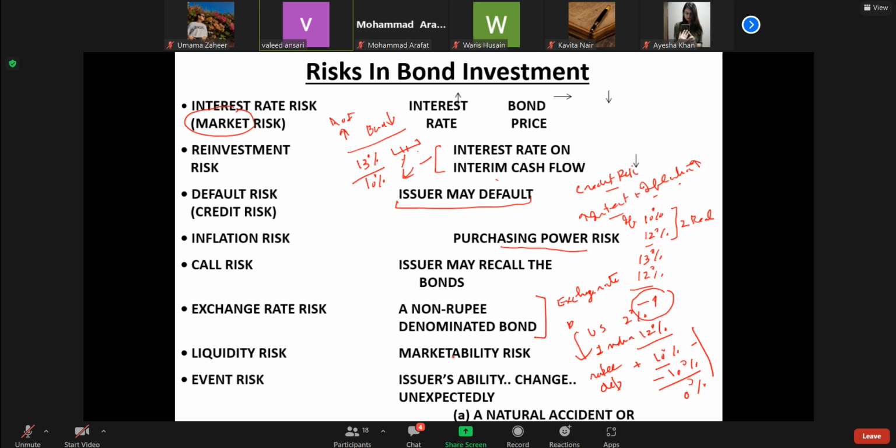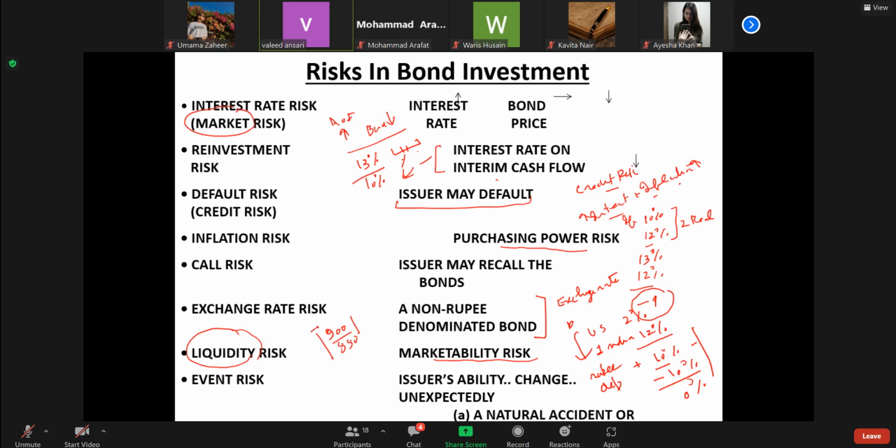Then in the market, there is also a risk of liquidity risk. Liquidity means that buying and selling can be done at a low transaction cost. Not that if you are going to sell it and the price it should fetch is 900, you end up getting 850.